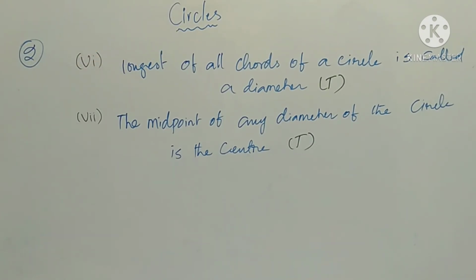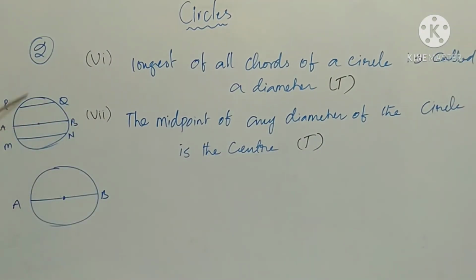Next one, seventh one. The midpoint of any diameter of the circle is called the center. Yes, this is also true. Here in this figure, PQ is a chord, MN is a chord, AB is a chord. So this is also called diameter. The longest of all chords of a circle is called a diameter.